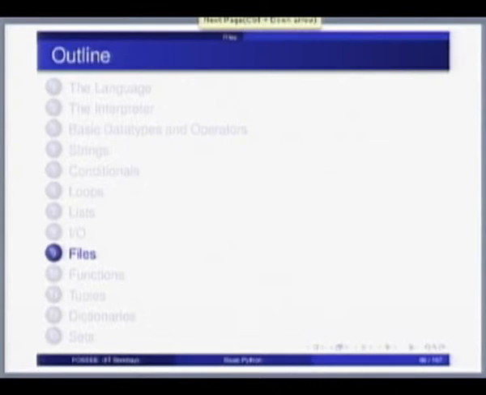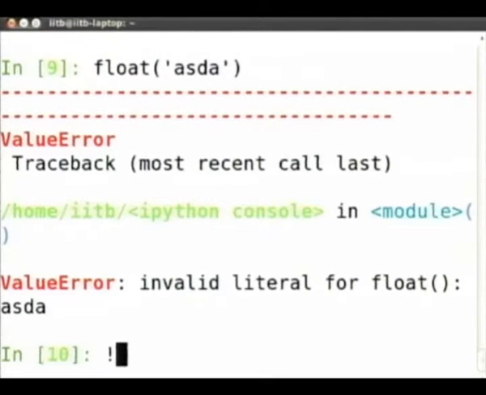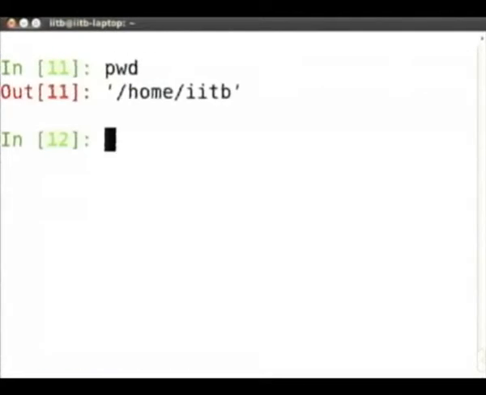Okay, so the next important thing is files. Let's look at files. On the IPython session, if you type pwd, it will let you know your current directory. IPython conveniently interacts with the underlying shell. So for example, if I did ls, it will list the current directory.